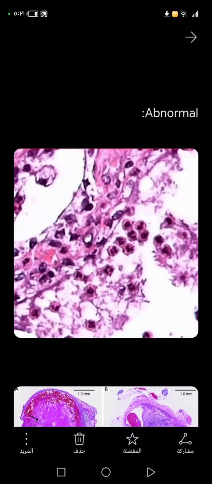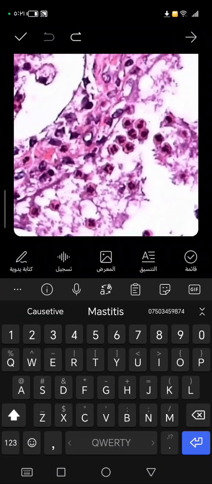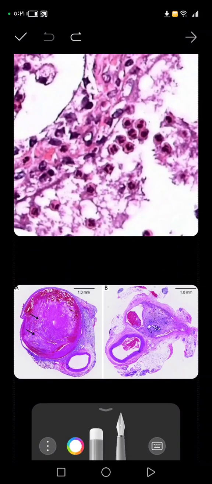So when inflammation occurs in your body, white blood cells will migrate to the location of the inflammation to kill the pathogen, okay, if it's a bacteria or any fungal or any type of infection. Here I can see personally some neutrophils. So the color is light, sorry.